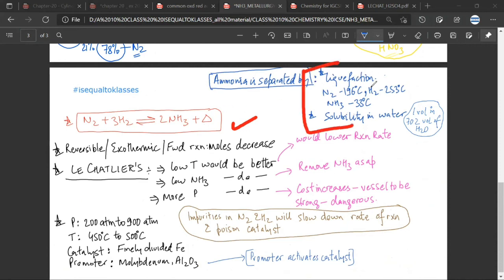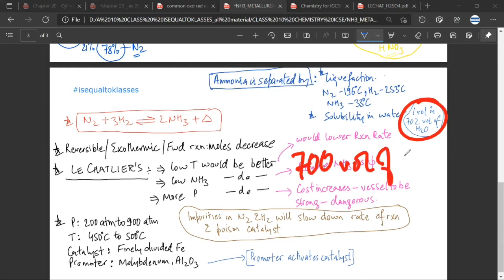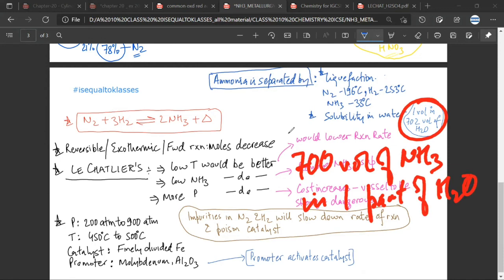One thing that I missed was that ammonia is very soluble in water. You can dissolve 1 volume of ammonia in 700 parts of water. Is it making sense, Mr. CB? Yes. I think I have made a mistake here. It should be 700 volumes of ammonia in one part of water. Yes, now it makes sense. So basically, if you take a liter of water, you will be able to dissolve 700 liters of ammonia in it.